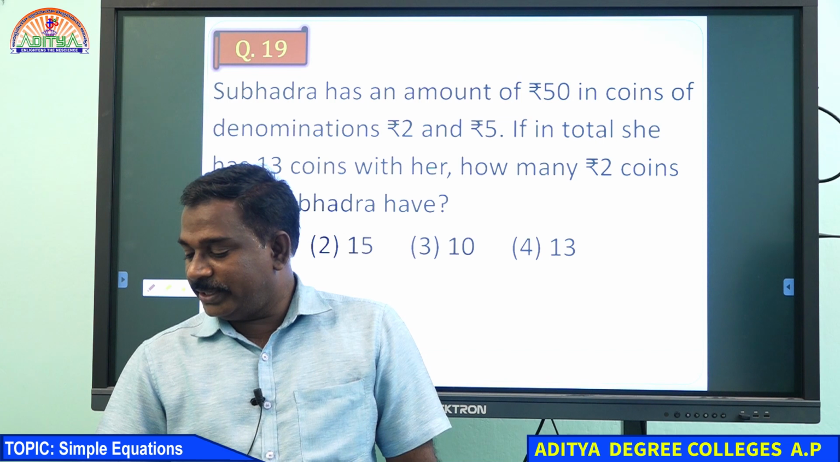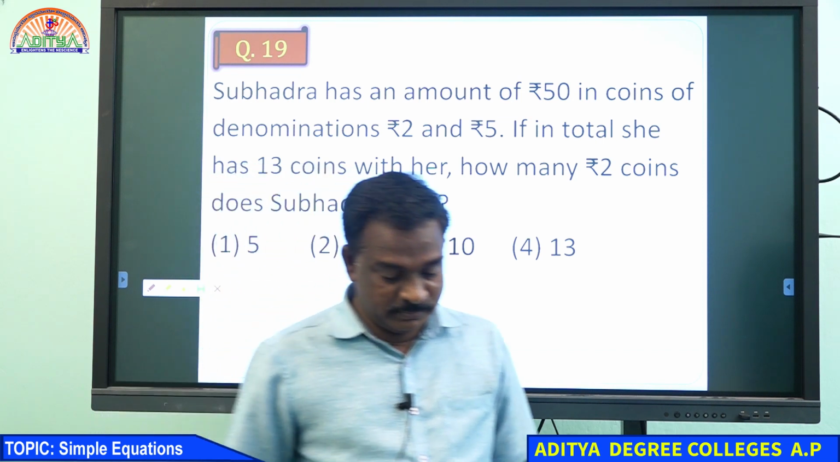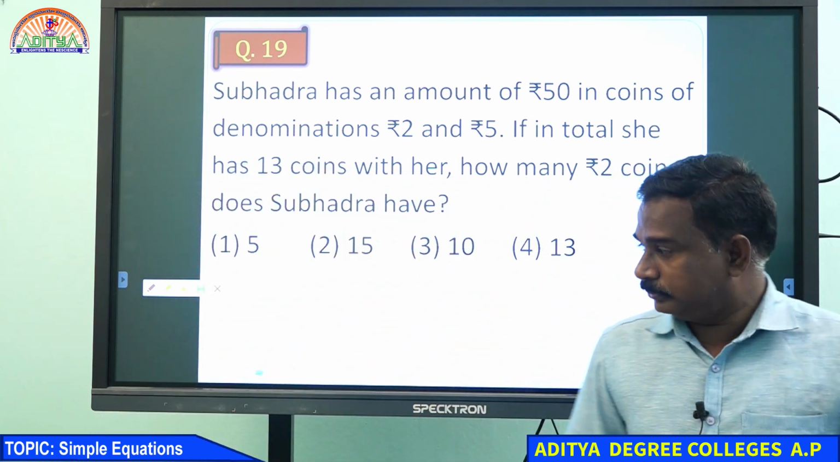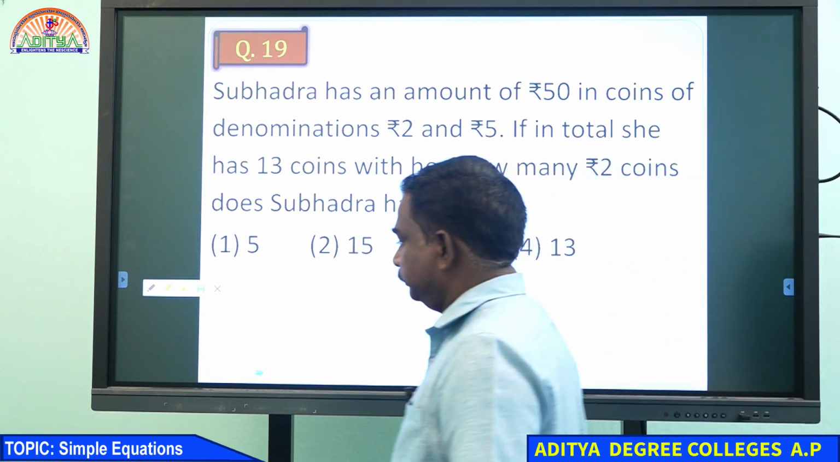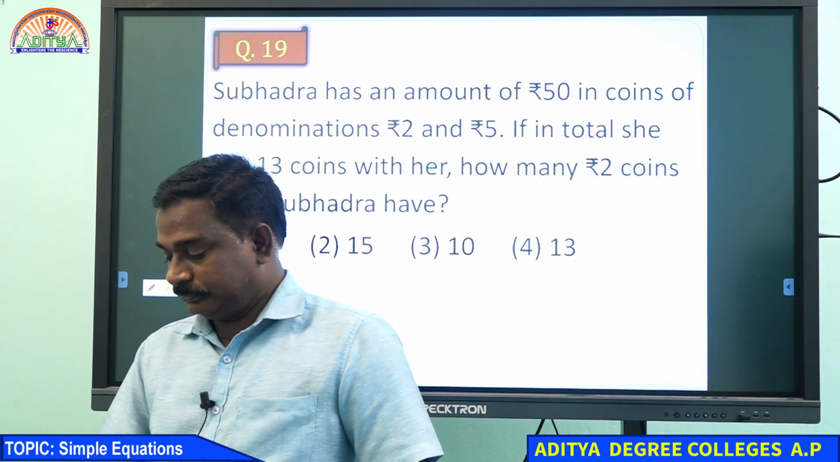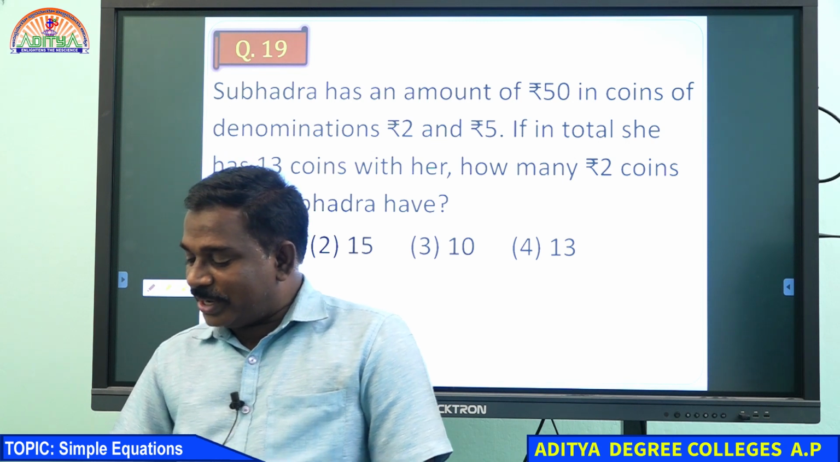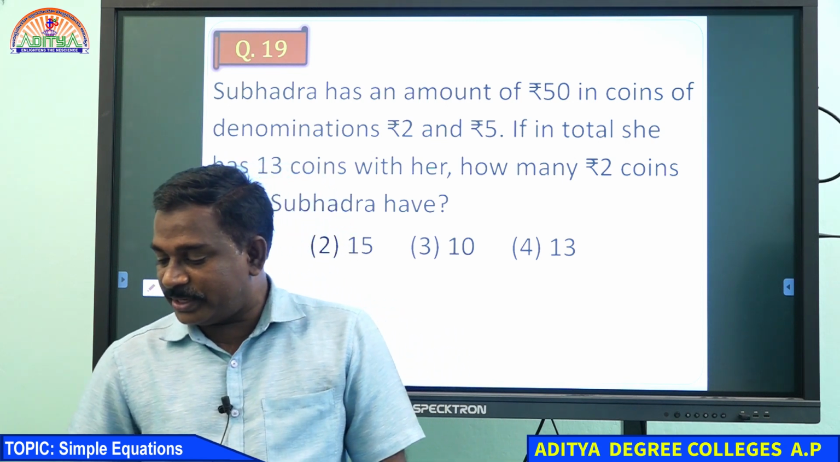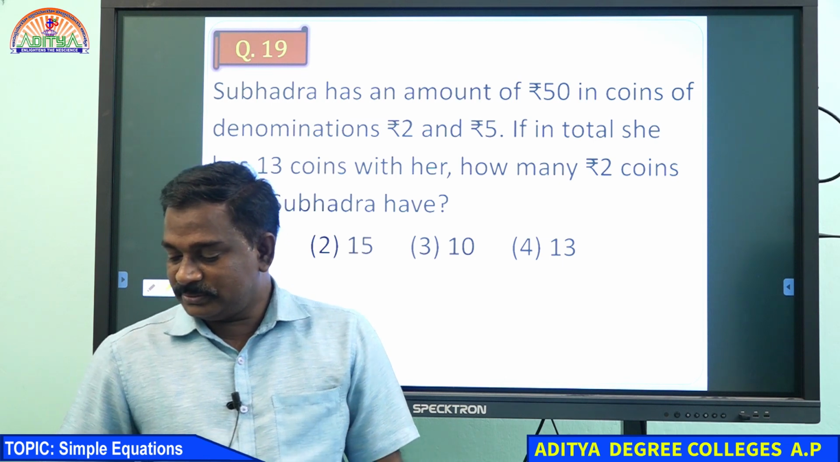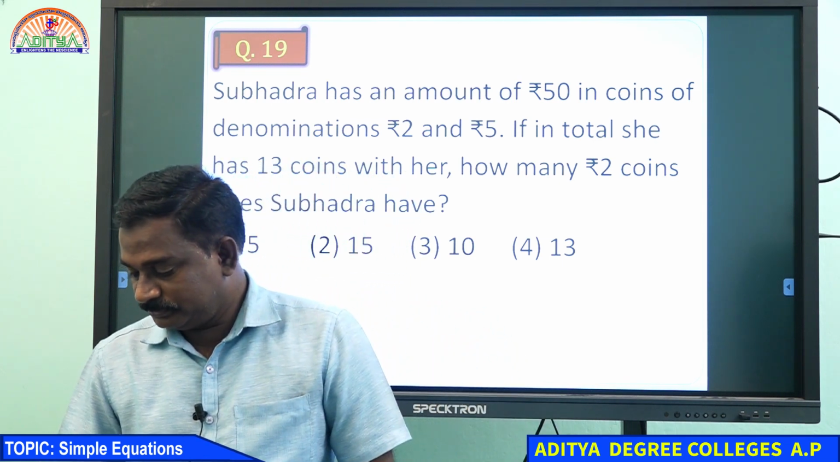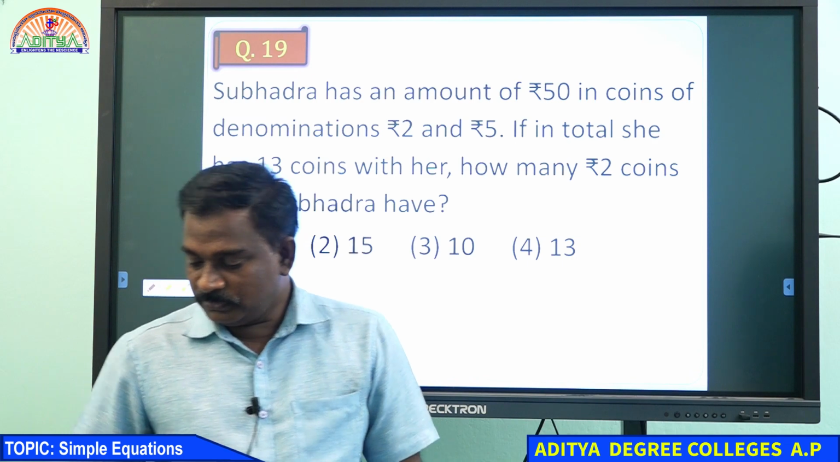Sindhu has written 15, Usha and Gayatri have written 15. And many of you, hundreds of you, are writing 5. What is the answer, you see?